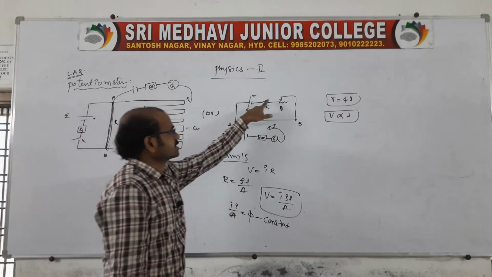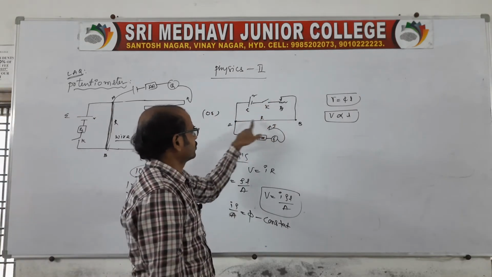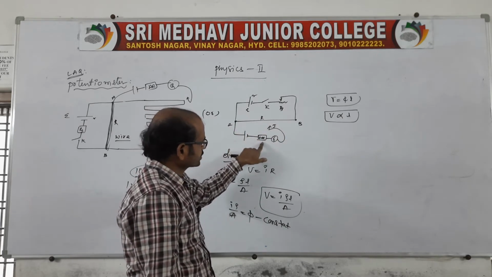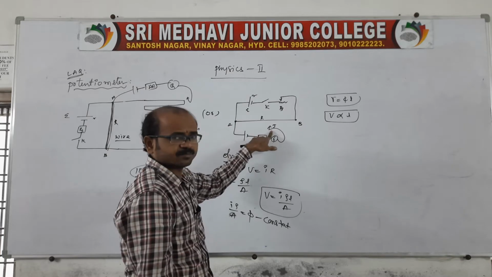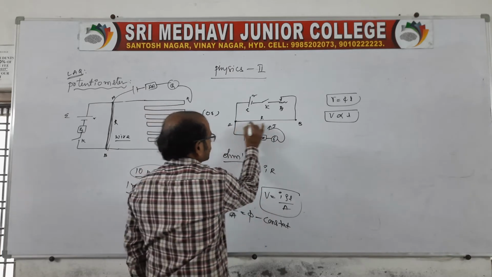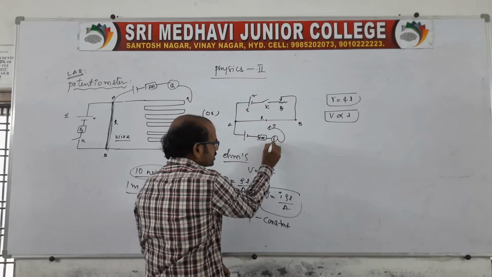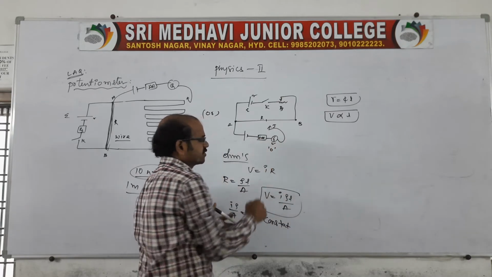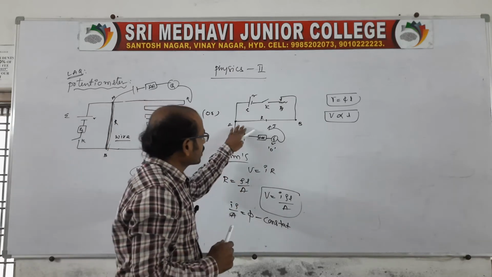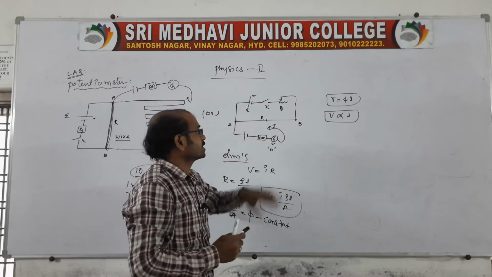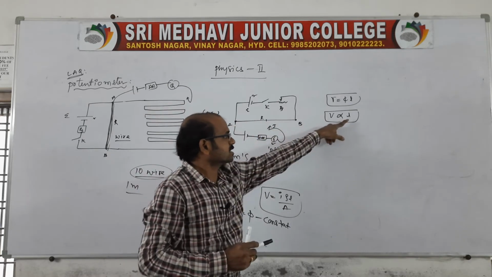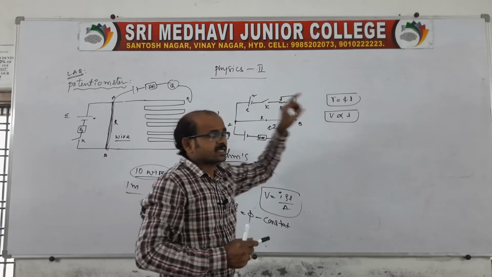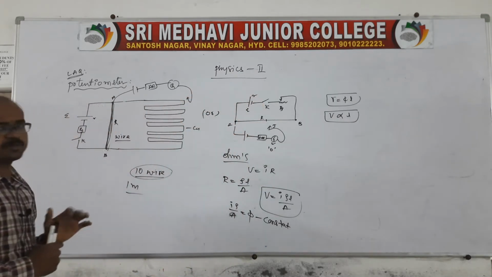That means when the key is closed, current flows through the complete potentiometer wire, through the given EMF, through the high resistance and galvanometer, and the jockey is adjusted. When the jockey is adjusted on the potentiometer wire, at one point the galvanometer deflection is zero. That point you note as the balancing length. That is, the potential difference between these two points is directly proportional to the balance length. So this is the principle.